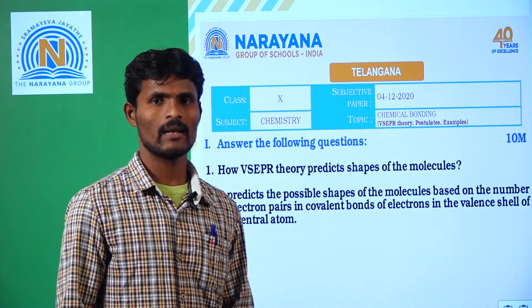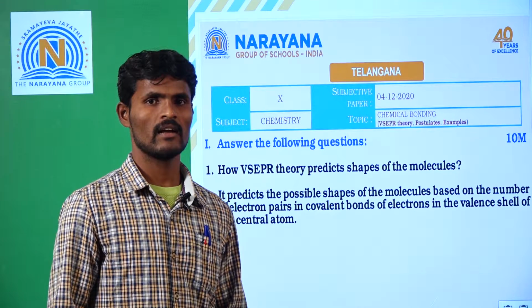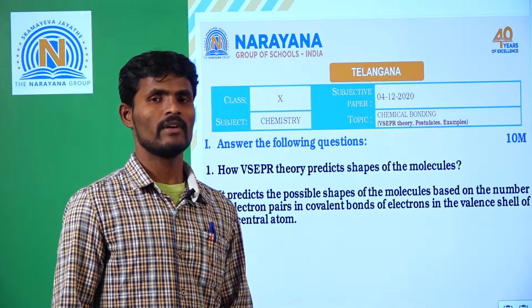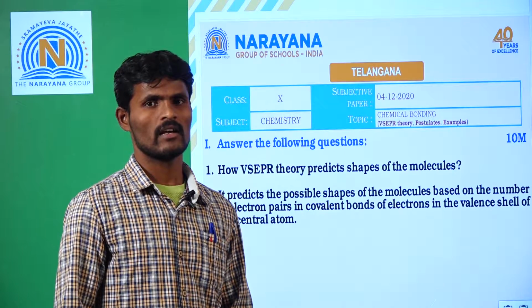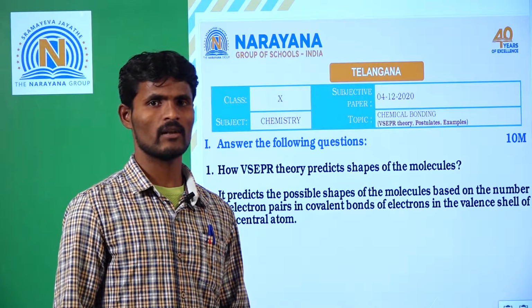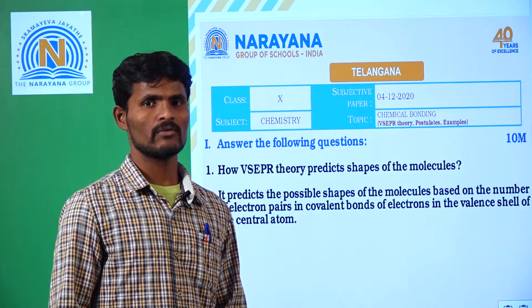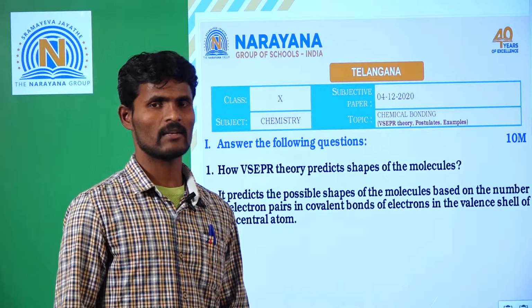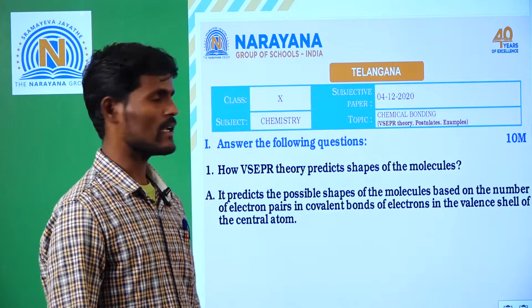If we know the total number of electrons in the valence shell around the nucleus, from this we can predict the arrangement of electrons around the central atom as in the covalent bonds and in the lone pairs. It will help us to predict the arrangement of those electron pairs around the central atom, and next from this we can predict the shapes of the molecule.